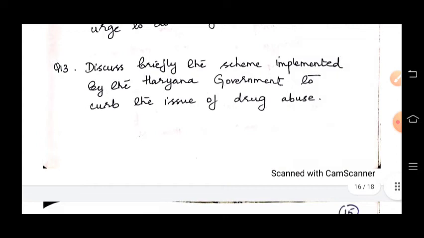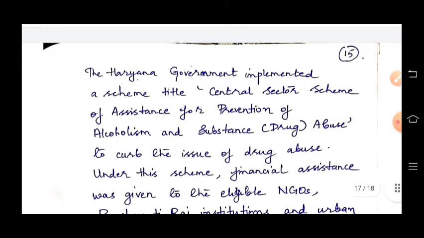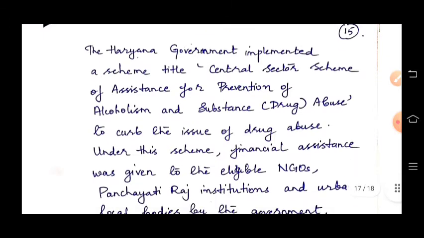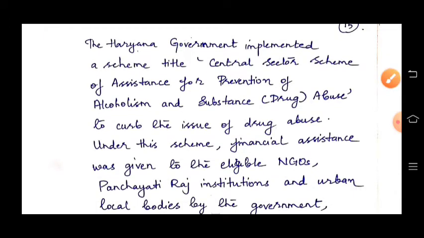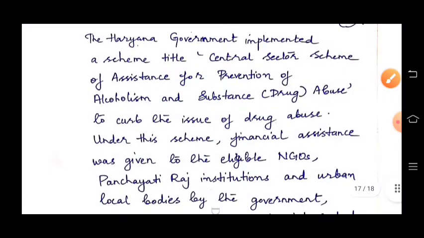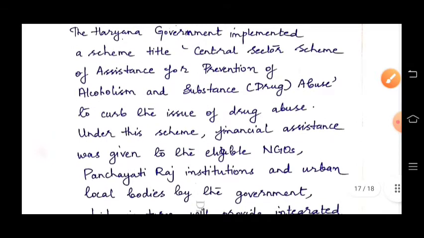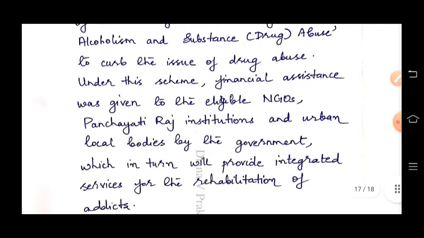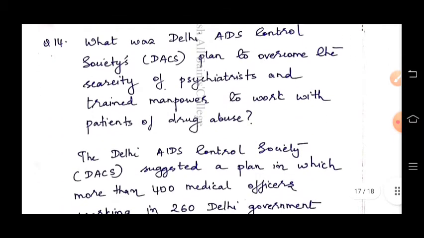Discuss briefly the scheme implemented by the Haryana government to curb the issue of drug use. The Haryana government implemented a scheme titled Central Sector Scheme for Assistance for Prevention of Alcoholism and Substance Abuse, to curb the issue of drug abuse. Under the scheme, financial assistance was given to the eligible NGOs, Panchayati Raj institutions, and urban local bodies by the government, which in turn will provide integrated services for the rehabilitation of addicts.